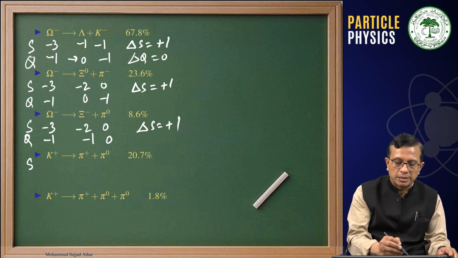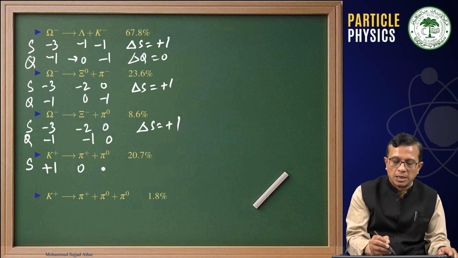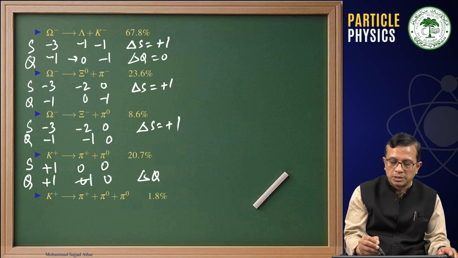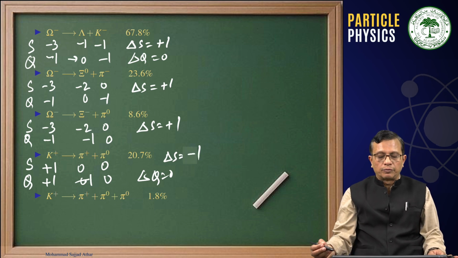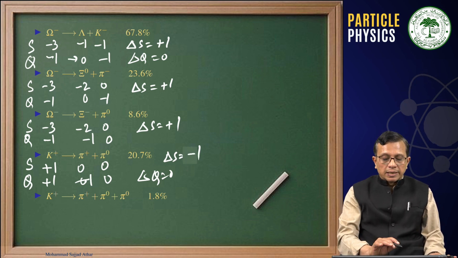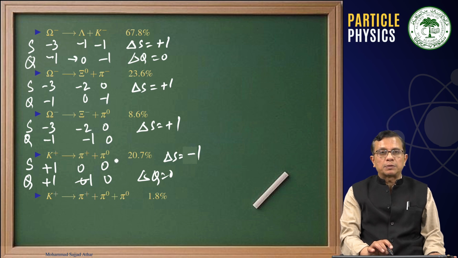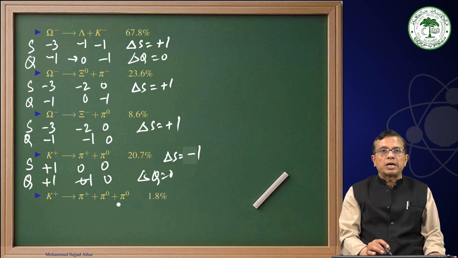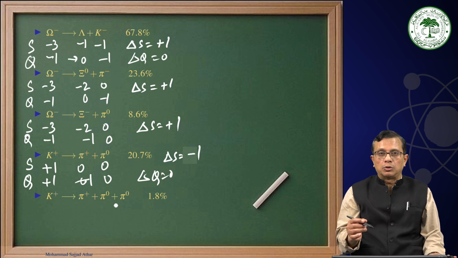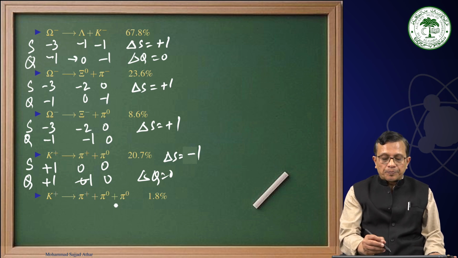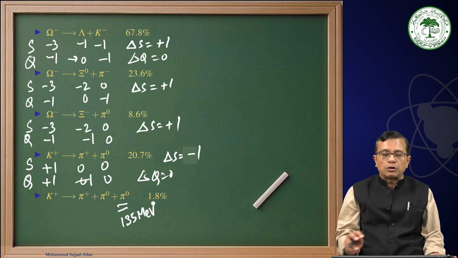And similarly here strangeness is +1 for K plus, these are zeros. For charge, this is +1, this is +1, this is 0, delta Q is 0, delta S is -1, and similarly you can work out the other ones. And again you see that K plus is decaying into pi plus pi 0, and K plus is also decaying into pi plus 2 pi zeros, and that means you have to additionally create a particle with a mass of 135 MeV.